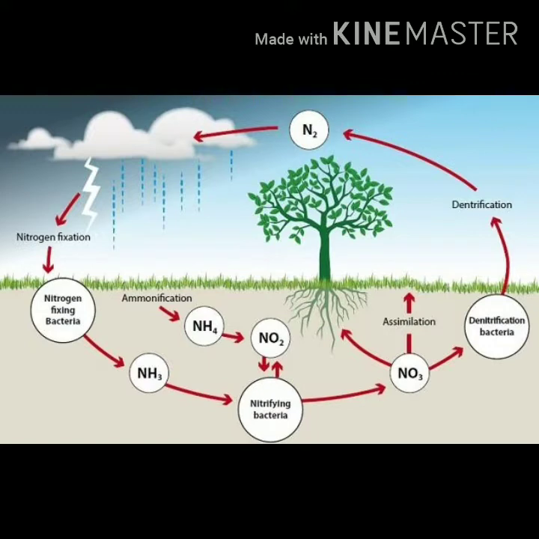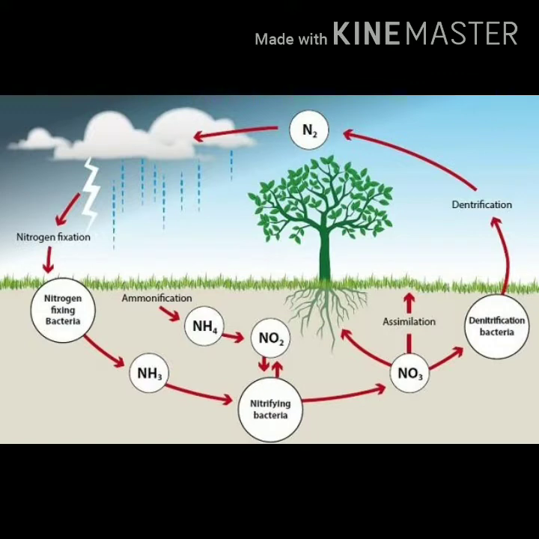The nitrogen fixing bacteria present in the soil and root nodules of leguminous plants, blue-green algae, and lightning in the sky fix nitrogen gas from the atmosphere and convert it into compounds of nitrogen which go to the soil. Again, the plants take compounds of nitrogen from the soil for their growth. The plants absorb the nitrogen compounds from the soil through their roots.